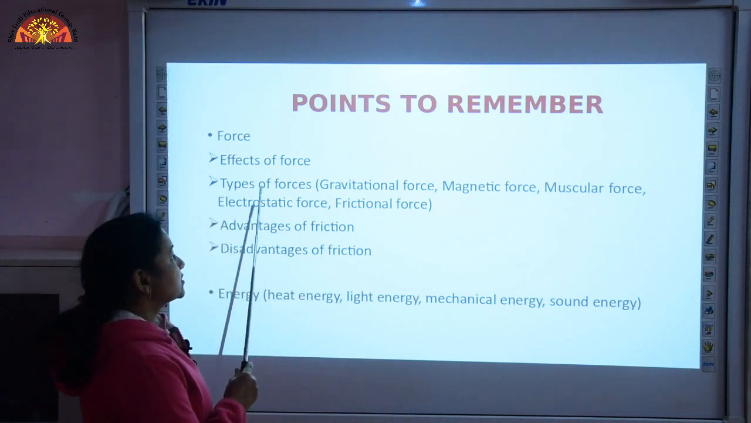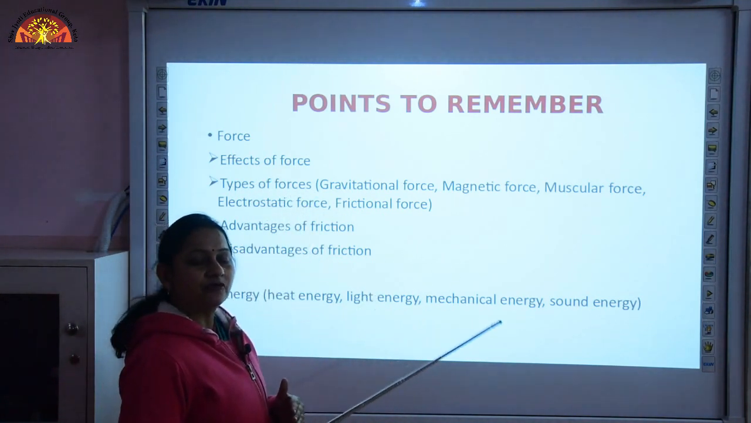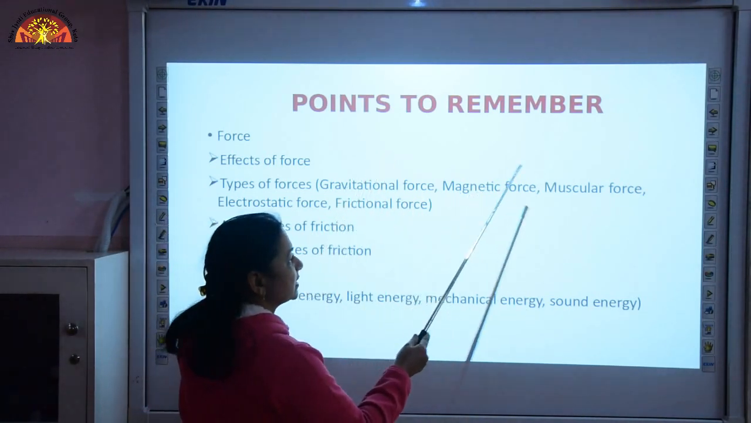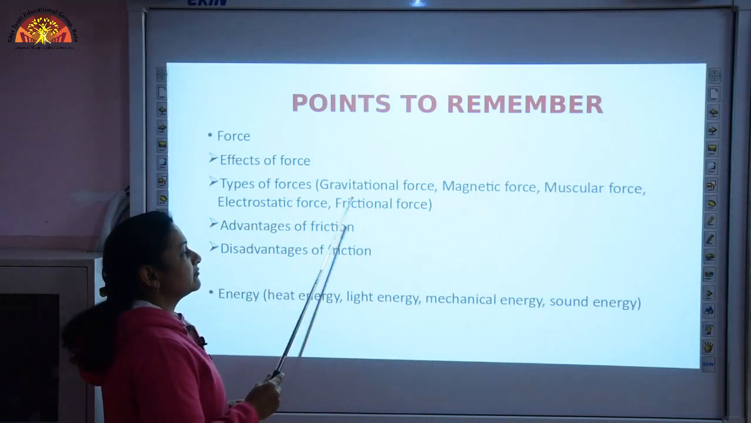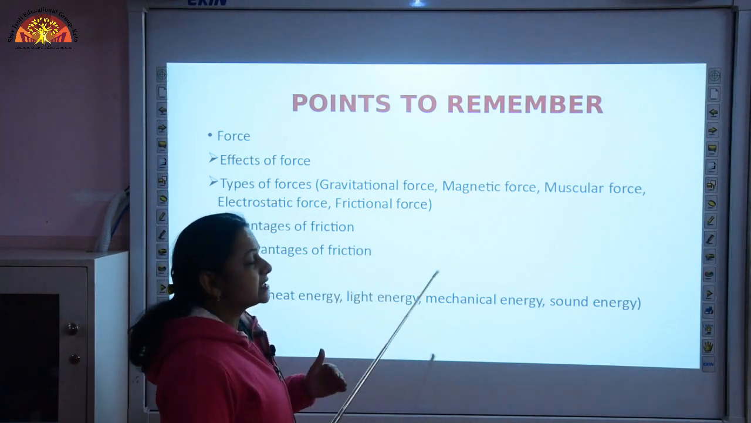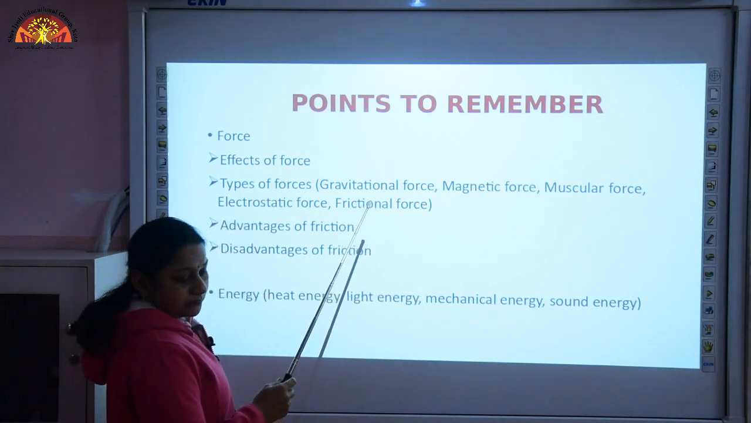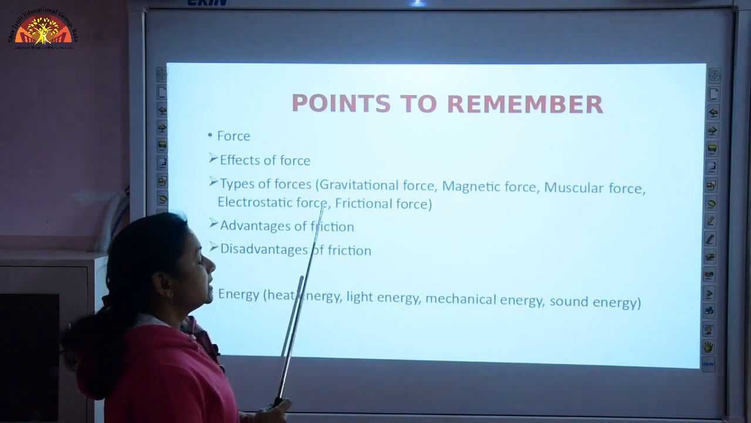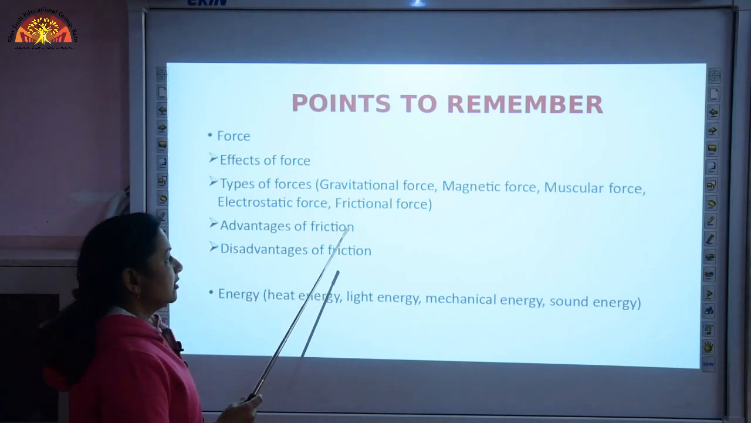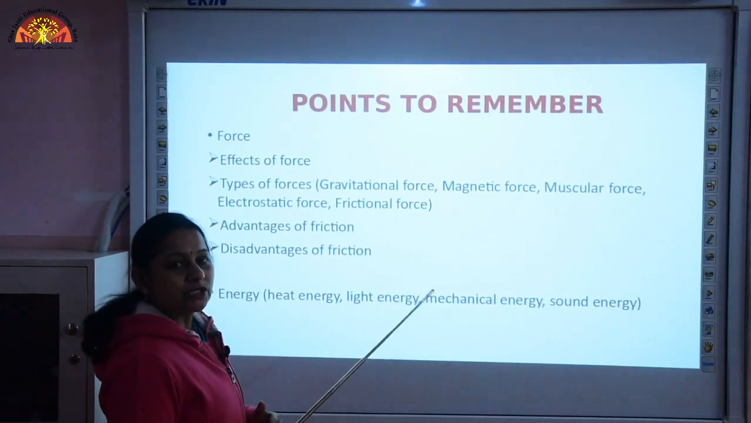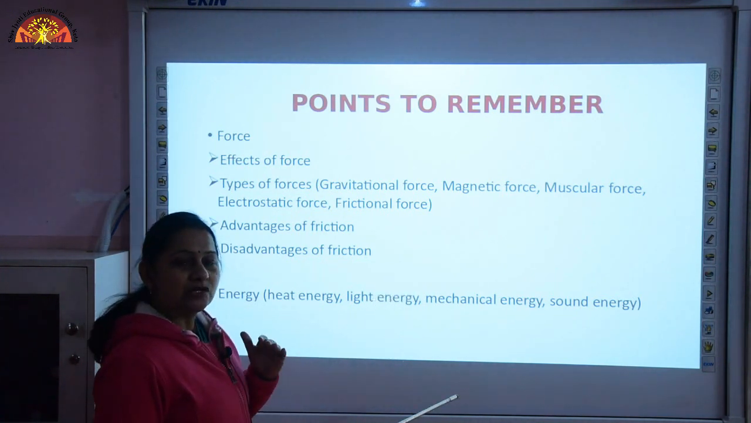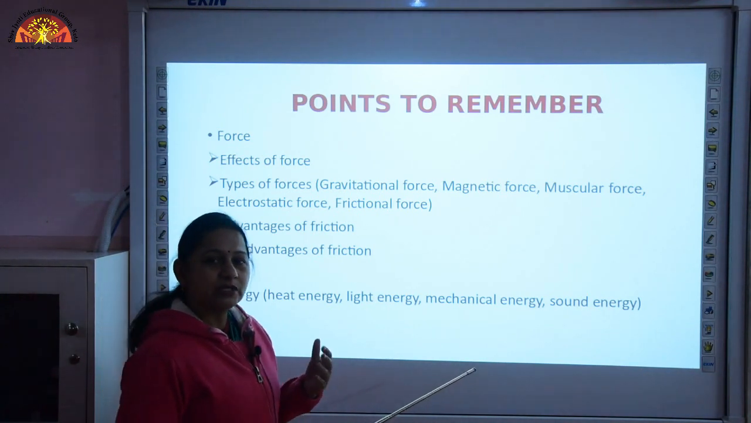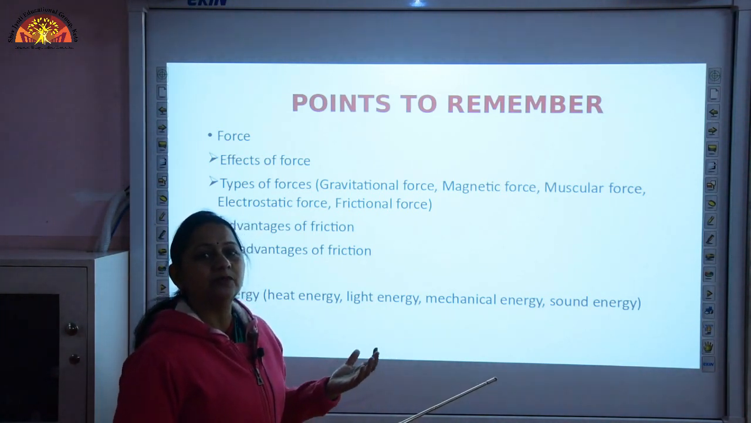Now, what are the types of forces? There are many types of forces which are acting in nature, like gravitational force, magnetic force, muscular force, electrostatic force and frictional force. We are going to discuss frictional force in detail. Frictional force is the force which acts when two objects are in contact with each other. This is the opposing force which tries to stop or slow down the moving object.